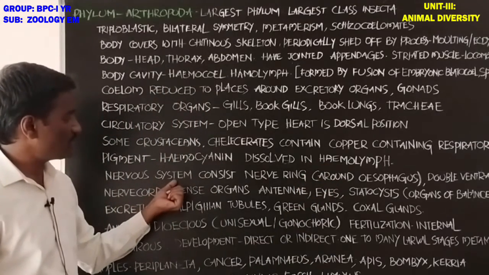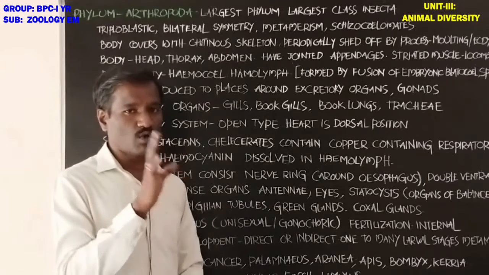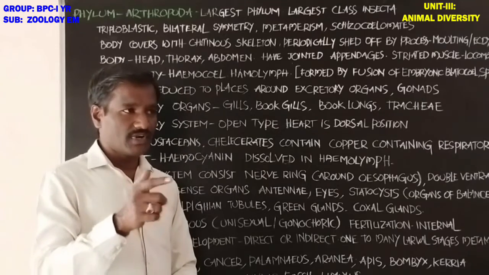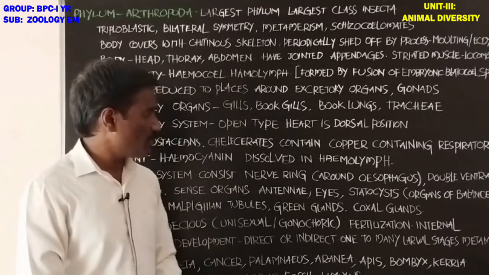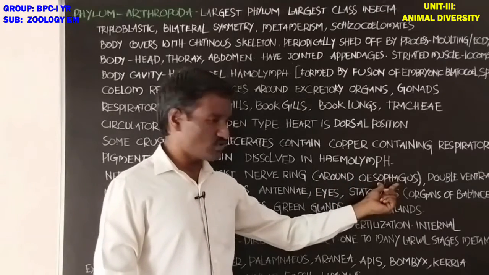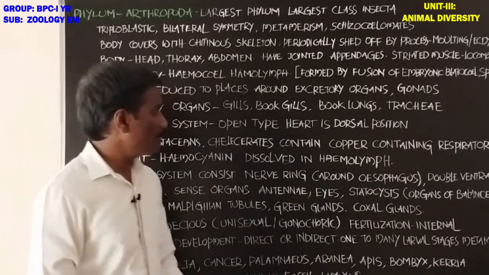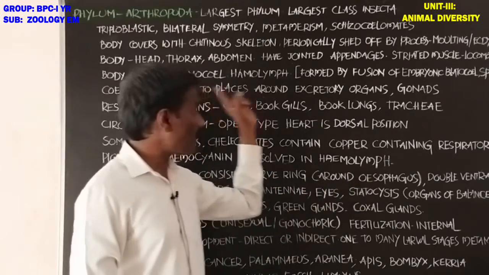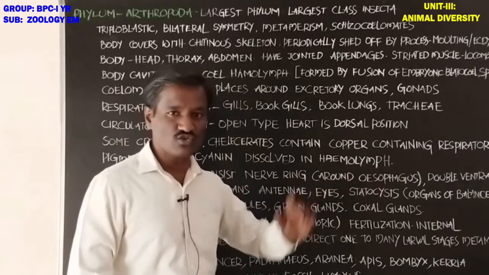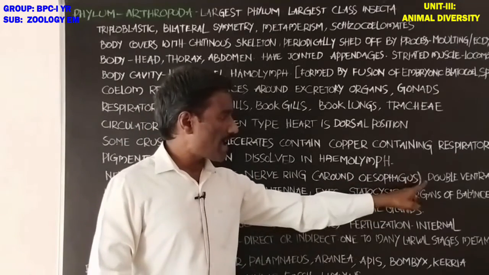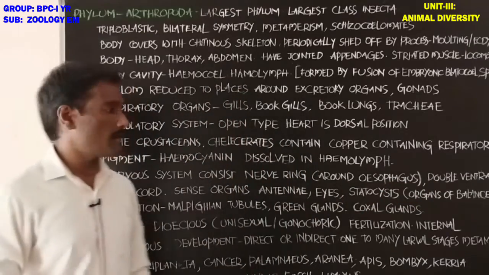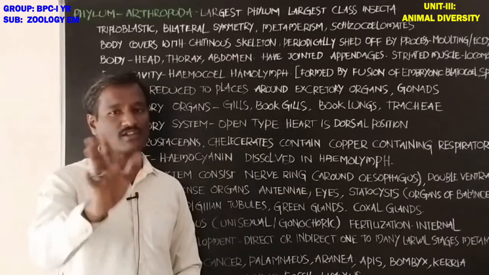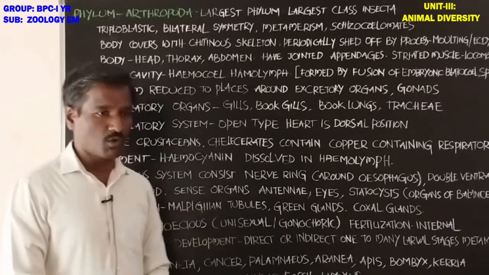Next, the nervous system contains a nerve ring which surrounds the esophagus. Student, in annelids also there is a nerve ring around the pharynx, but in arthropods the nerve ring is around the esophagus. And also there is a double ventral nerve cord.